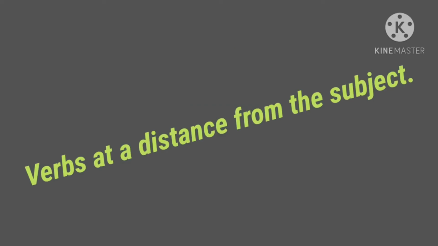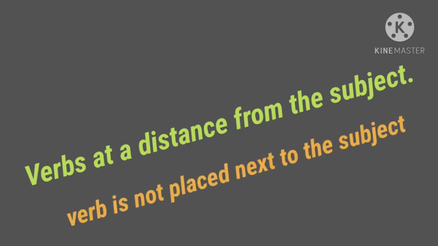Next, verbs at a distance from the subject. In some sentences, the verb is not placed next to the subject. In the earlier examples, the verb was placed next to the subject. But in some sentences, the verb is not placed next to the subject.